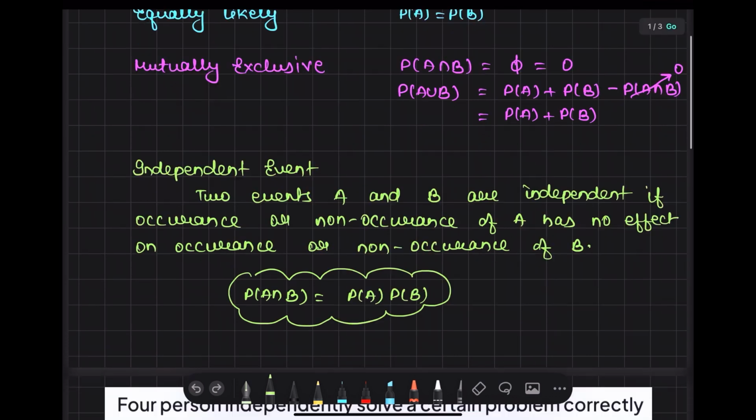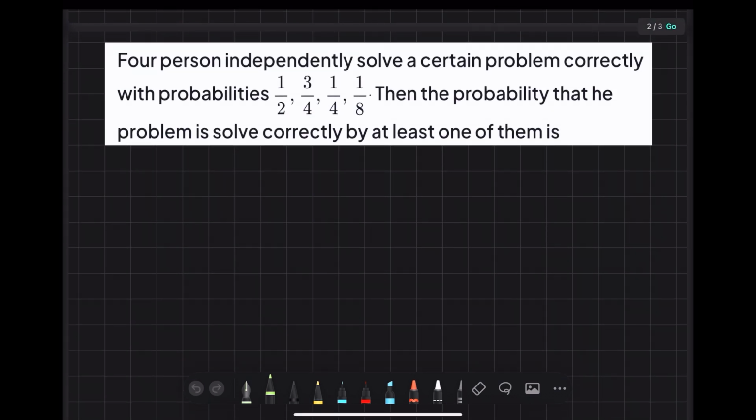For better understanding, let's connect with this question. 4 persons independently solve a certain problem. So we are 4 in number and we are solving a certain problem correctly with the probability: suppose that person A can solve the problem with probability 1 by 2, person B with probability 3 by 4, person C 1 by 4, person D 1 by 8. Then the probability that the problem is solved by at least one of them.